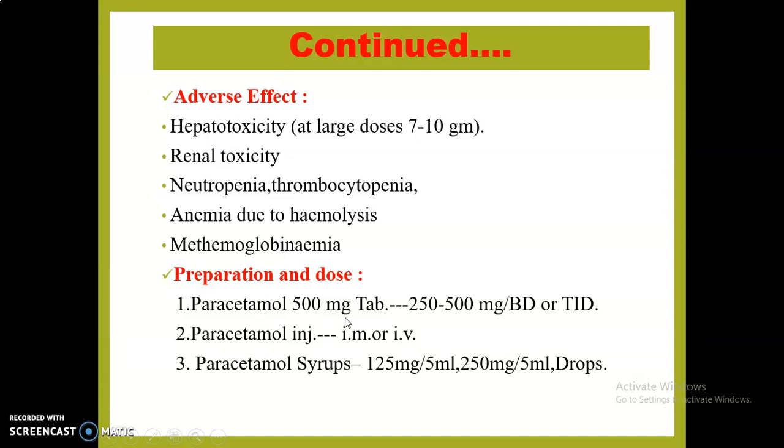Paracetamol is available in the form of tablet, injection, syrup, and drops. Drops are preferred in infants, whereas syrups are preferred in children. Paracetamol 500 mg tablets are available, and the therapeutic dose is 250 to 500 milligram two or three times a day, as its duration of action ranges between 6 to 8 hours. Paracetamol injection is given by either intramuscular or IV route, and syrup is available in concentrations of 125 milligram or 250 milligram per 5 ml.